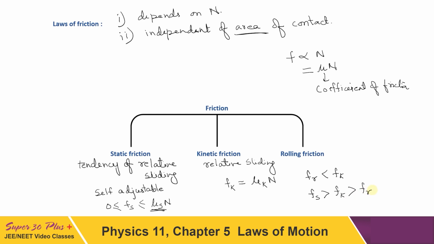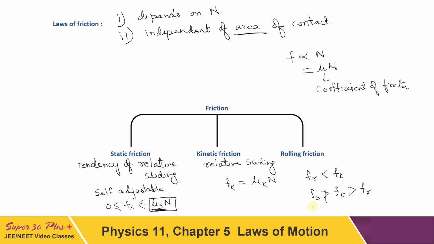No, this is not correct, because static friction, as I had told you, is self-adjustable. Its value is not always equal to mu s N. It can have a value from 0 to this. So Fs is not necessarily greater than Fk. Of course we can write Fk is greater than Fr.